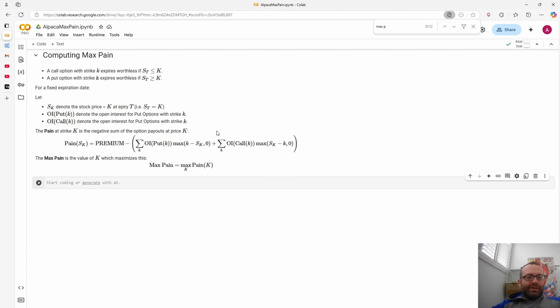Let's be a little bit more precise with the definition. The notation is really annoying, because the strike price and the stock price at that strike price make it confusing.